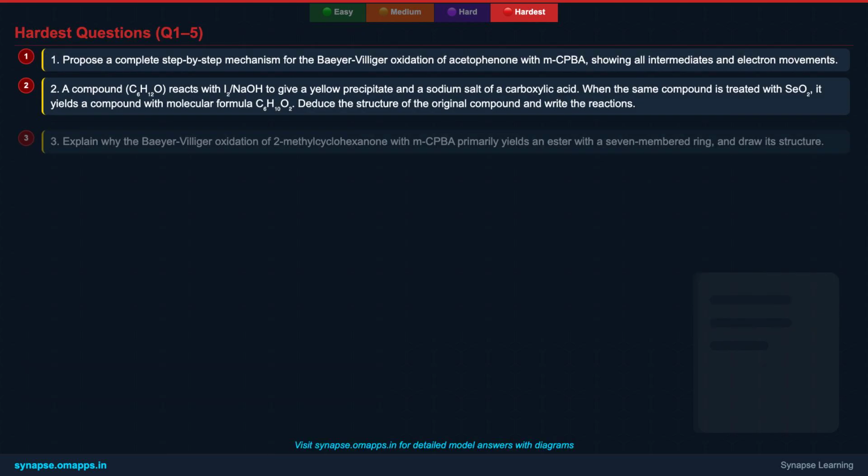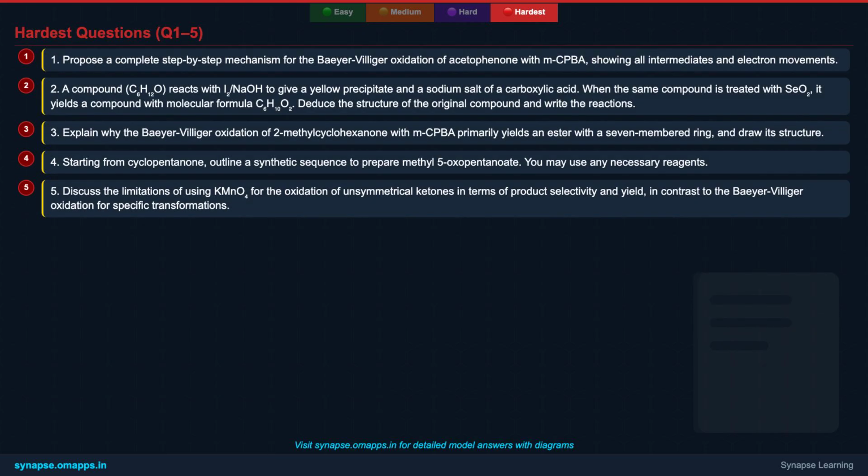All right, prepare for the ultimate challenge. Here are the first 5 out of 10 hardest level questions. These problems demand a deep understanding of reaction mechanisms, reagent specificities, multi-step synthesis, and even some retrosynthetic thinking. Take your time, draw out structures, and think critically.